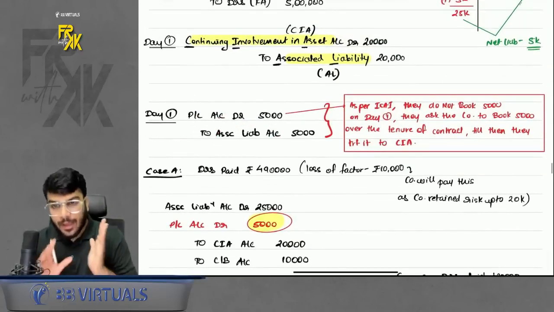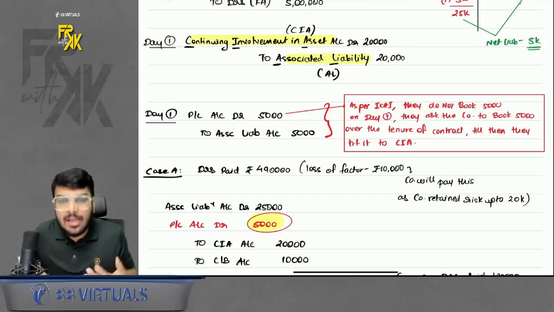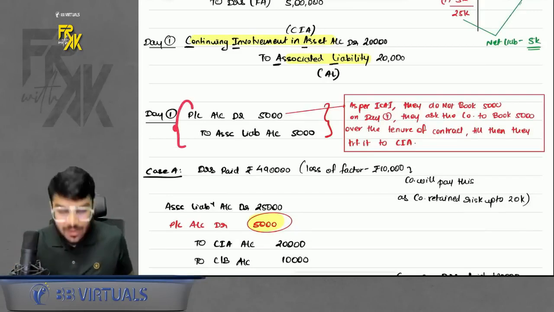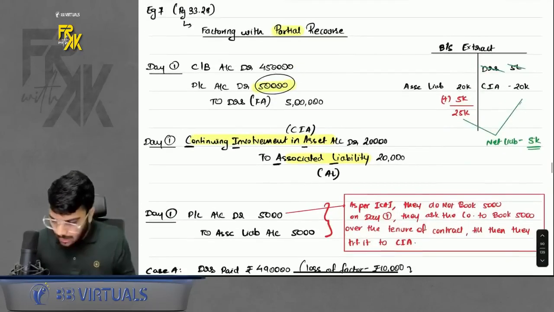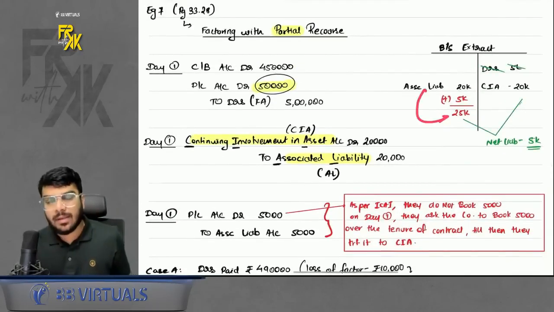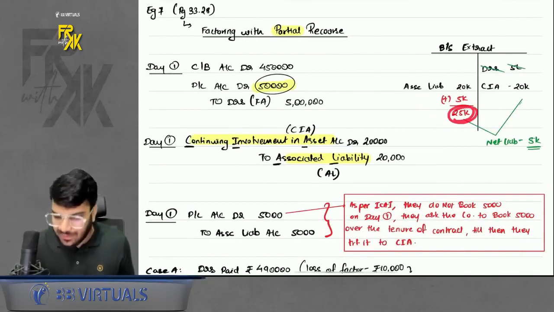It simply means that if you have retained a risk of 20,000, on day one, what do you feel? How much payment will you have to make under this risk? So on day one, we feel that my loss is going to be 5,000. So I recorded 5,000 P&L to associate liability. Now you will say, sir, your associate liability becomes 25,000, but you retained a risk of only 5,000. Then how come you are recording 25,000?